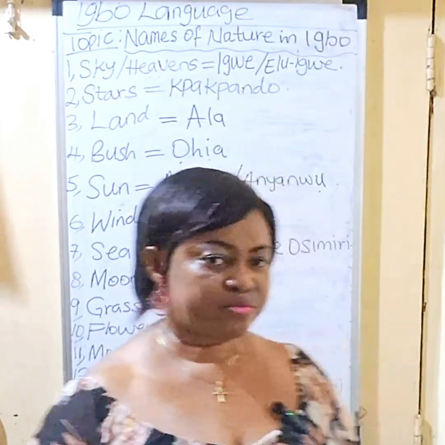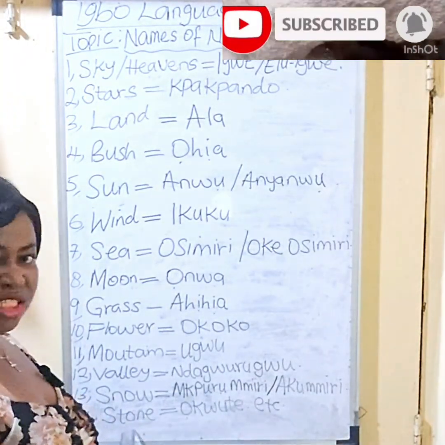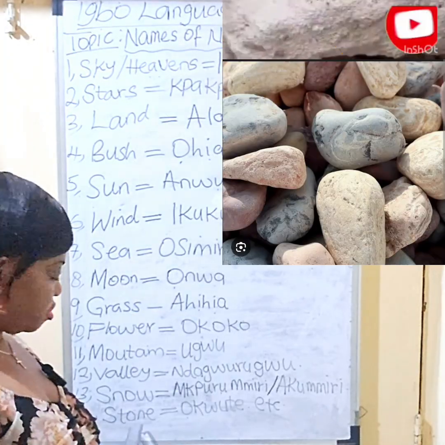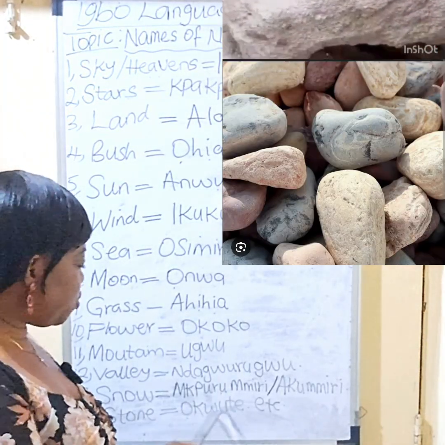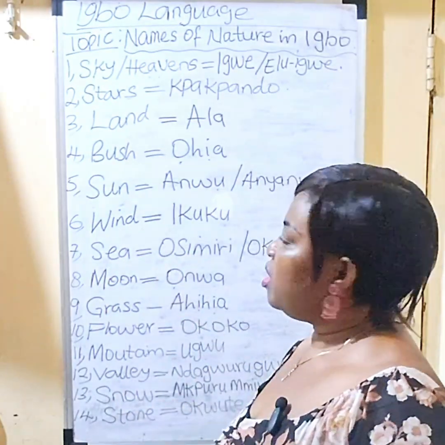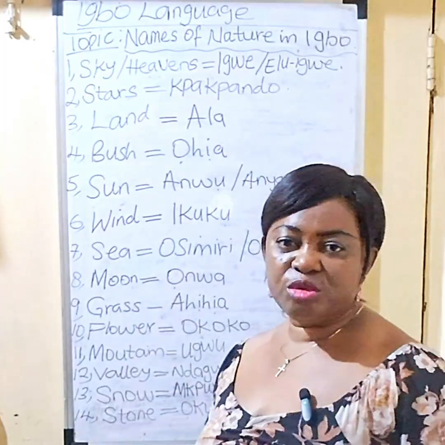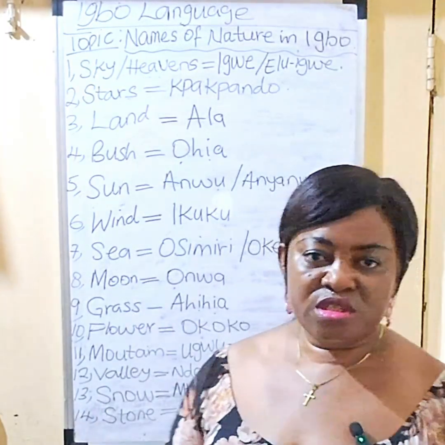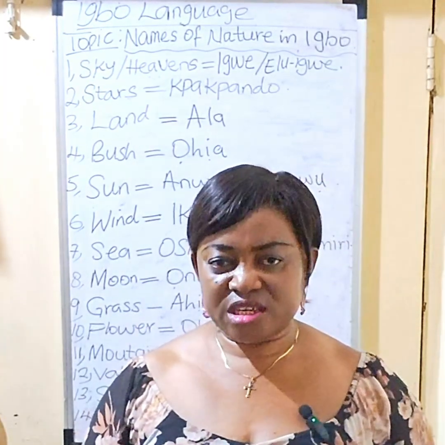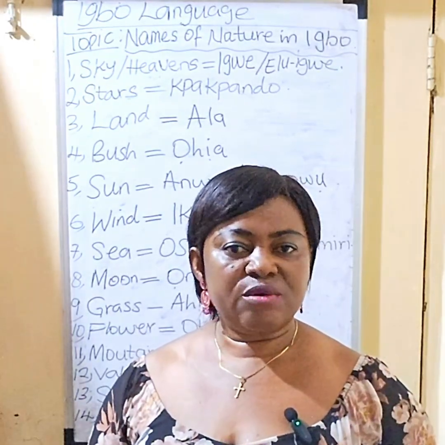Okay? Then lastly, you have stone, or say stone. Stone in Igbo means okwute. Stone, okwute. All of them are examples of elements of nature in Igbo language. Ihe dịrị ka chi si kee ha. We are going to use them one after another in our next lesson.